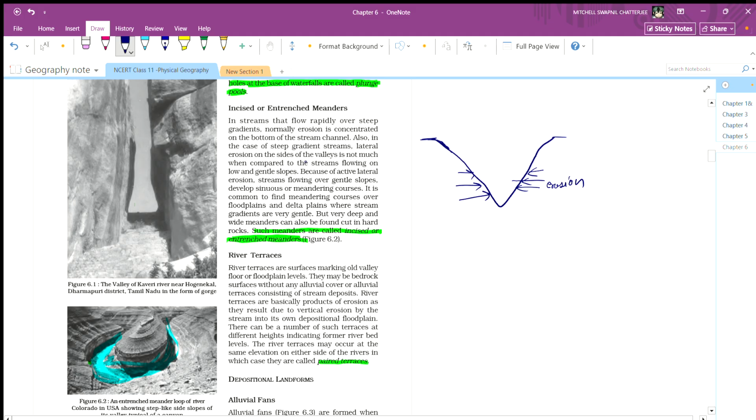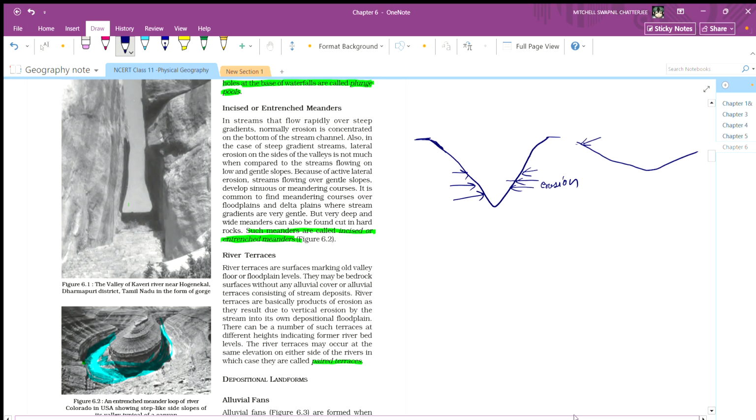Whereas where the slope is gentle, most of the erosion occurs at the sides, at the upper portions.